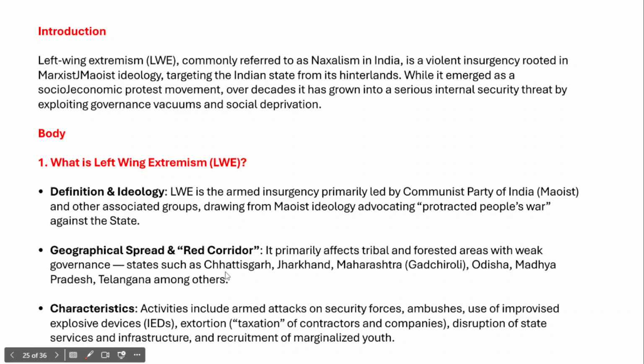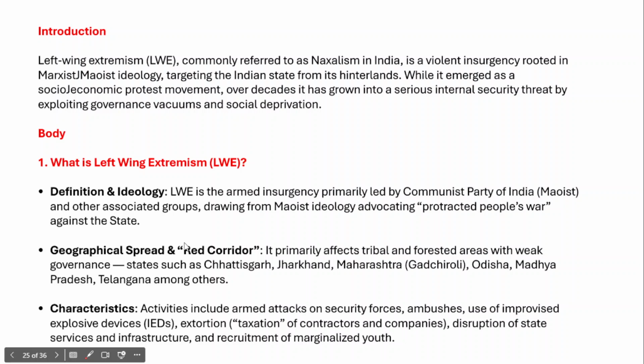For example, there are some states where this is still prevalent: Chhattisgarh, Jharkhand, Maharashtra, Odisha, Madhya Pradesh, Telangana, among others. So in these states, the Red Corridor is still prevalent.